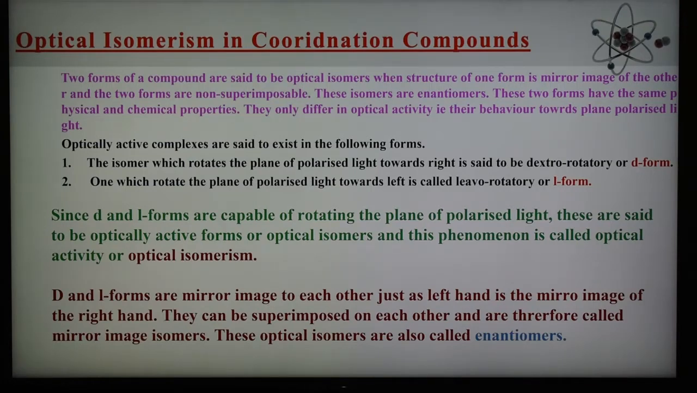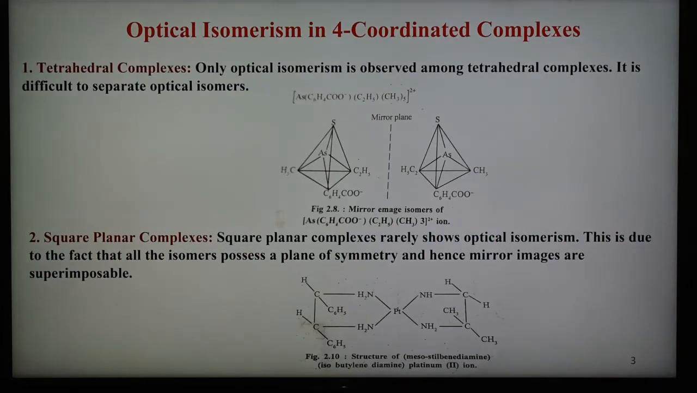The most necessary condition for a molecule to show optical isomerism, that is D or L form, is that it should be asymmetric, that is, it should have no plane of symmetry and should not be superimposable on its mirror image. So this is the necessary condition for the compounds.